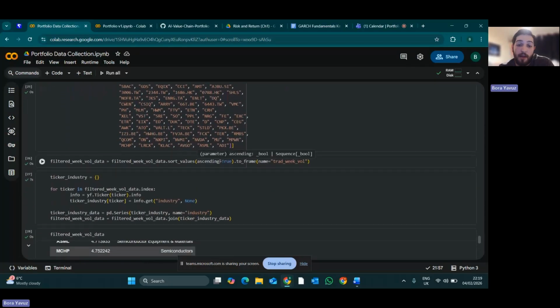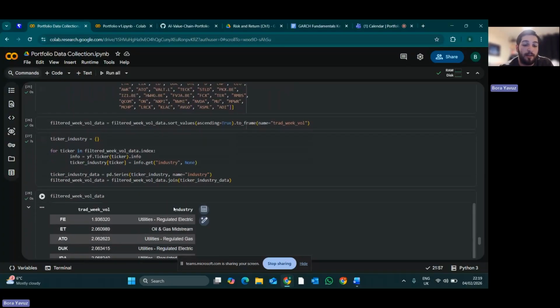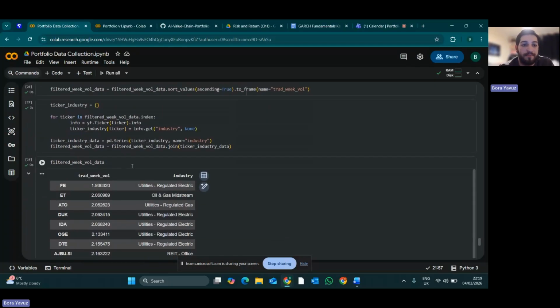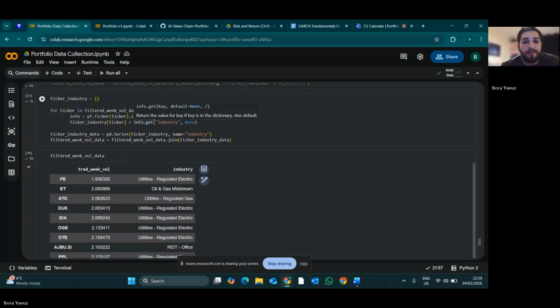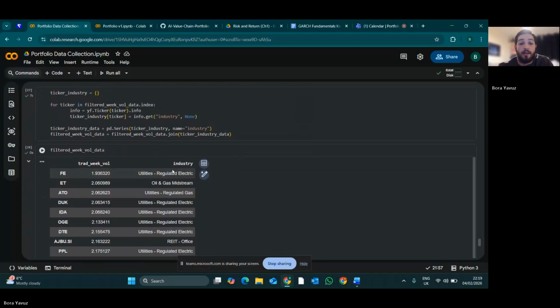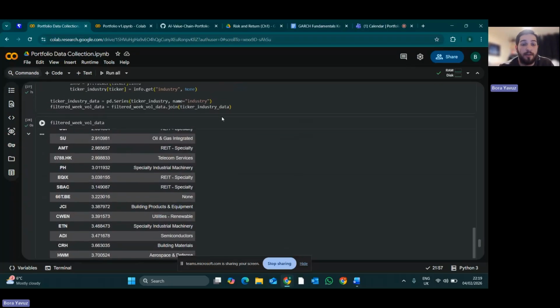And then I made it into a pandas data frame so that I could add in an industry section next to it, just to see what industry each stock was in. So here I used the Yahoo Finance library again to get the ticker information, where it provides the industry information on the website. And so I just put it into a table and began searching through these manually again, just to make sure I was getting a nice balance of industries that they were in.